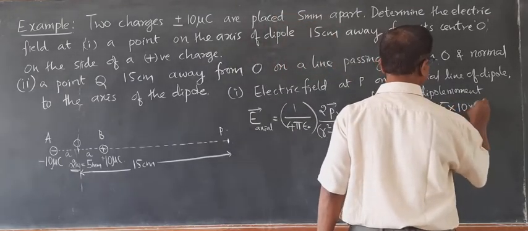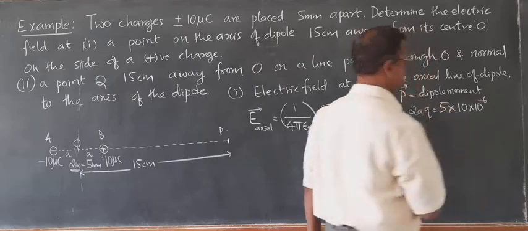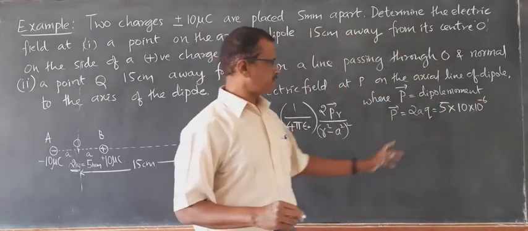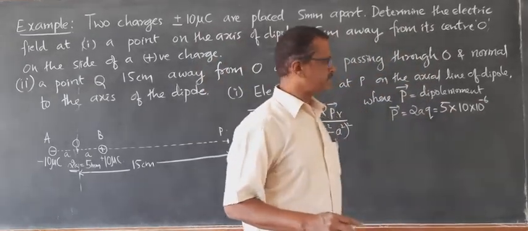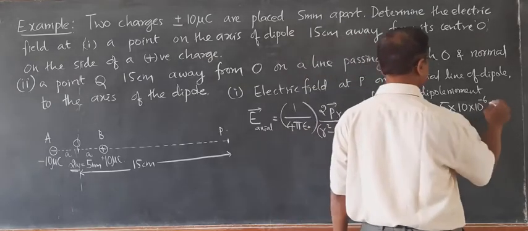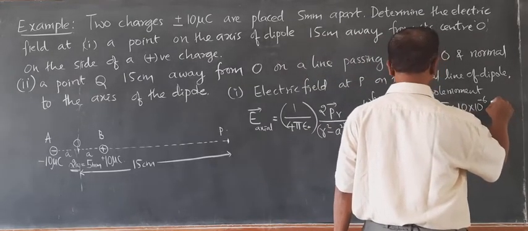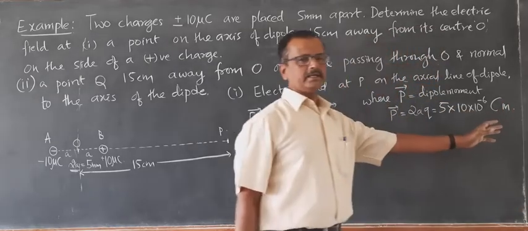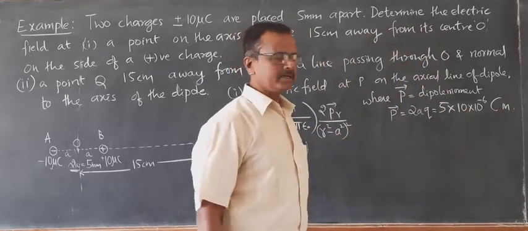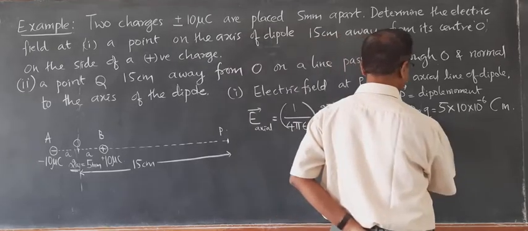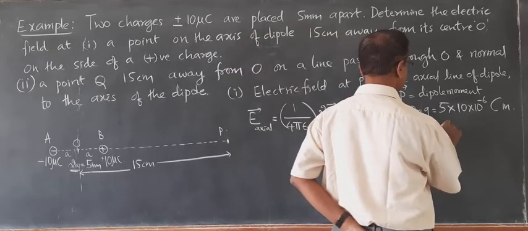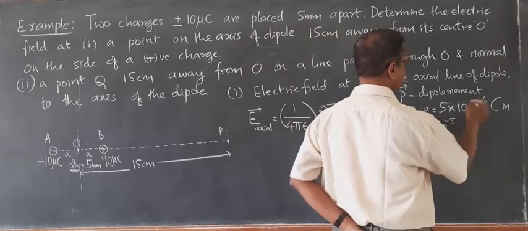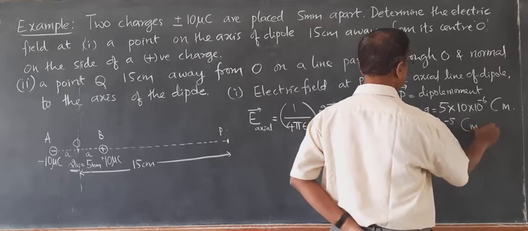The charge is 10 into 10 raised to minus 6, the magnitude of the charge 10 microcoulomb. So this becomes the dipole moment, which is measured in coulomb meter. Coulomb meter is the SI unit of dipole moment. So this becomes 5 into 10 raised to minus 5 coulomb meter.